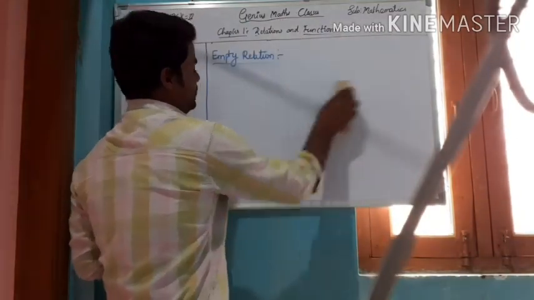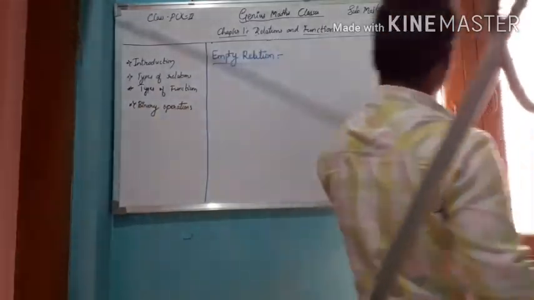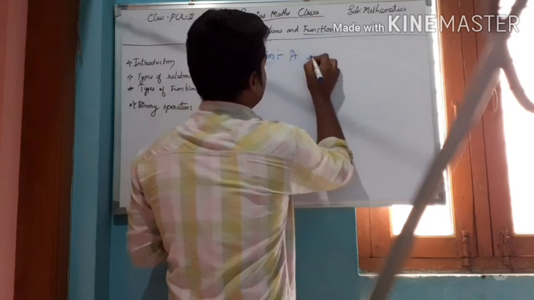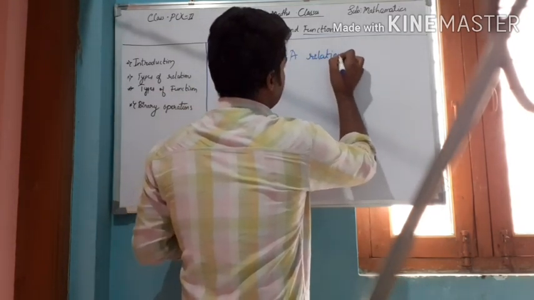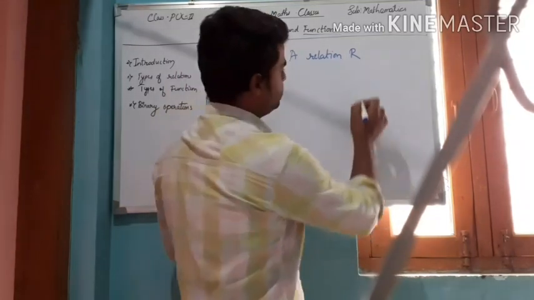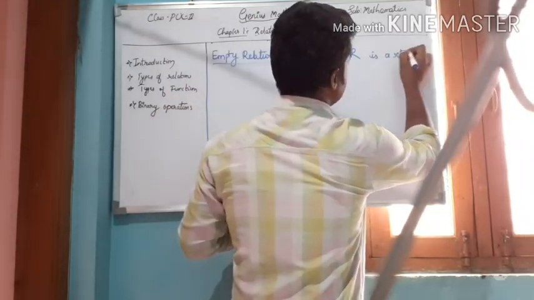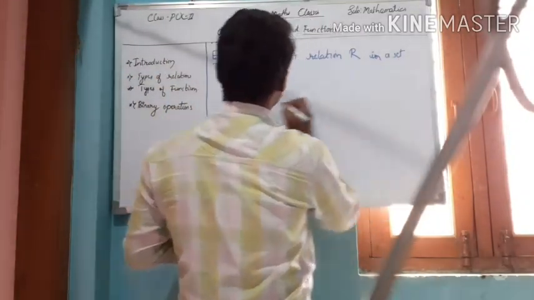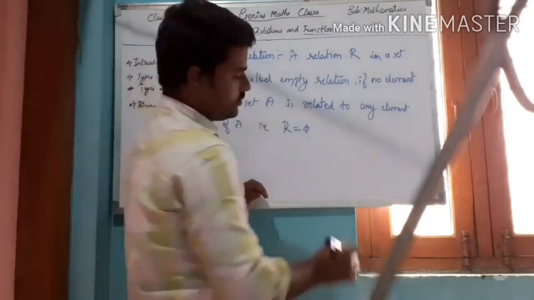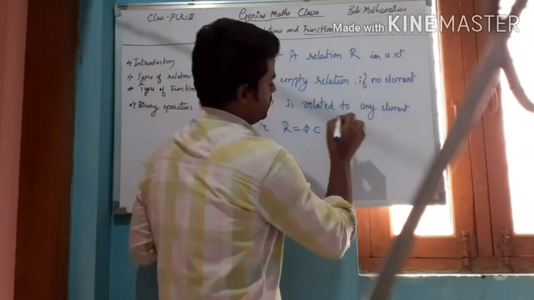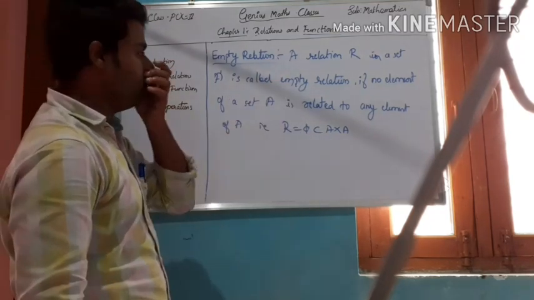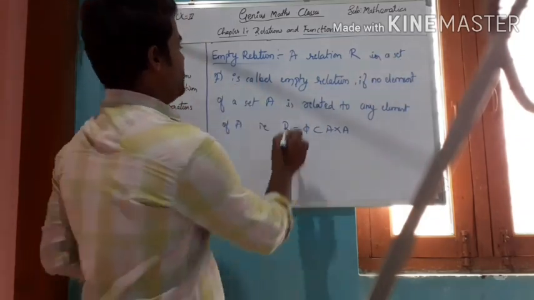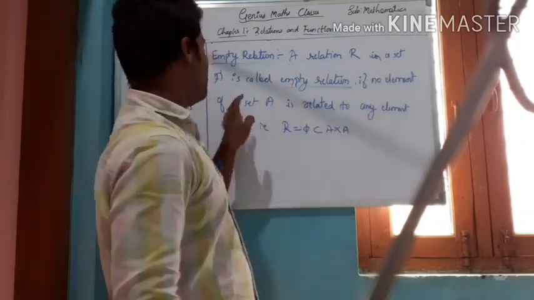Now I will define the empty relation. A relation R is a set. Relation R in a set A, which is a subset of A cross A, is called the empty relation if no element of a set A